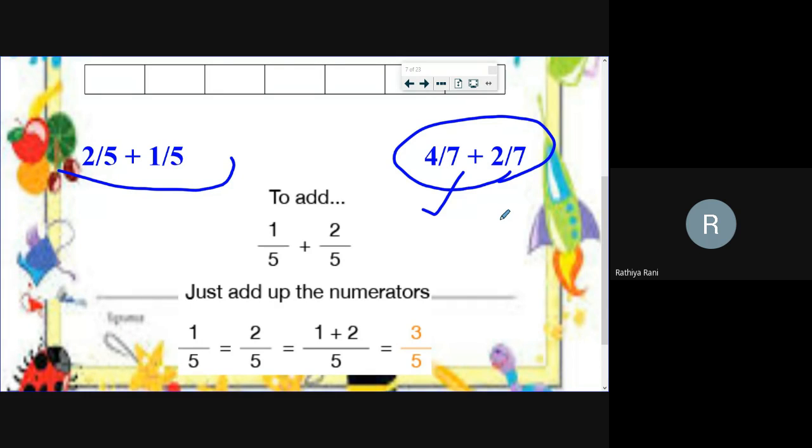I'll check your note. Just move closer to the camera. Yeah, good. Very good. Super. Well done, Rohan. Excellent. So Rohan has done it correctly.